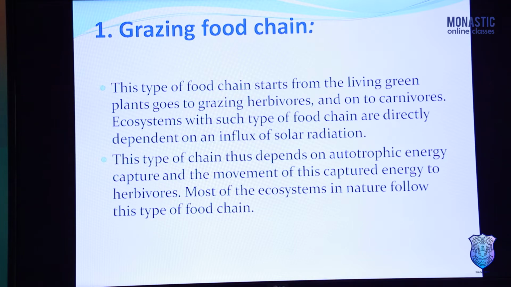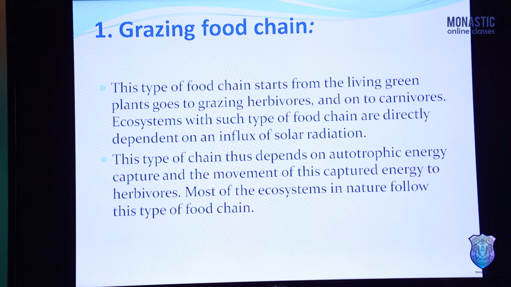Grazing, as you know, means the activities of domesticated animals or any animals which feed upon the grasses. So this type of food chain starts from the living green plants, means from producers, and goes to grazing herbivorous and on to carnivorous.